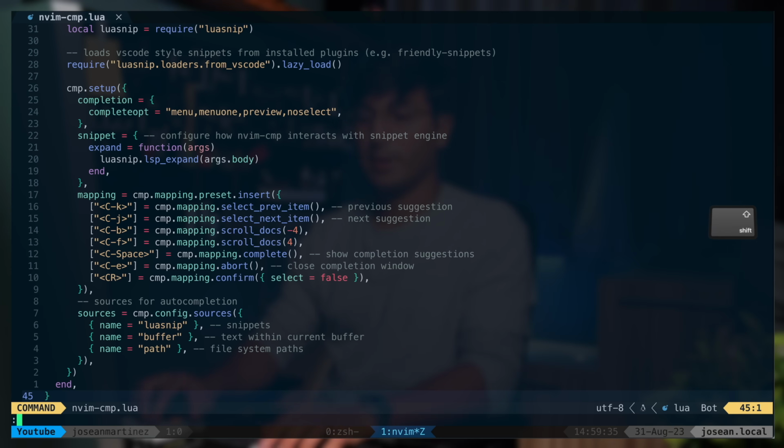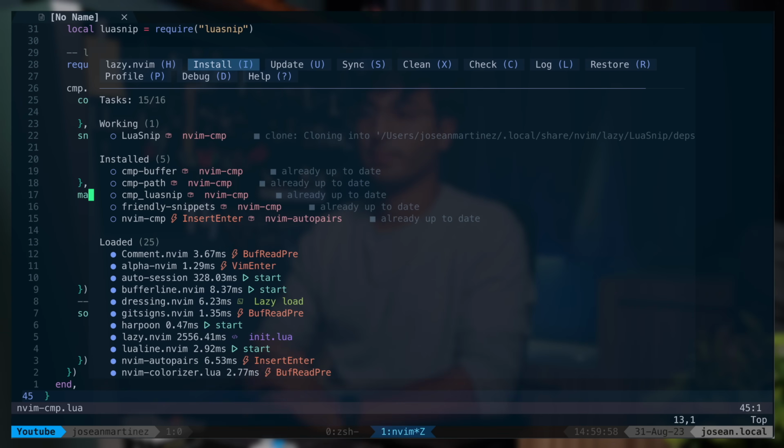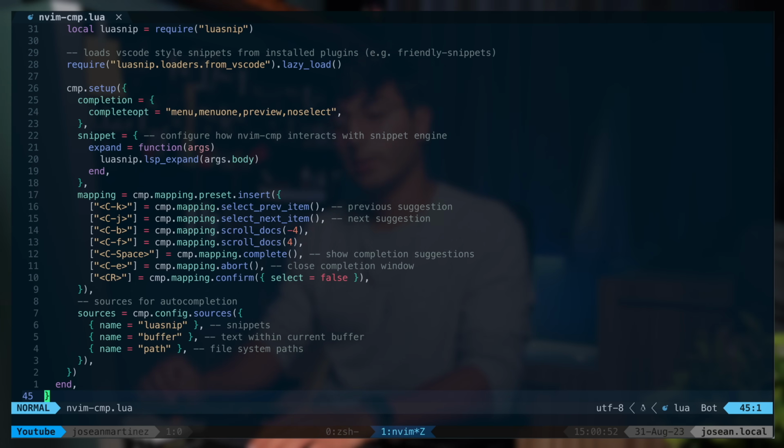Now I'm gonna open the lazy UI with :Lazy, press enter. You'll see here that now lazy.nvim recognizes that it needs to install nvim-cmp and all of the dependencies we listed. Let's go ahead and do that by pressing I. Sweet, I'm gonna close the lazy UI with Q. So I'm gonna manually load the nvim-cmp plugin so that we don't have to exit and go back into Neovim. I'm gonna do :Lazy load nvim-cmp and press enter.